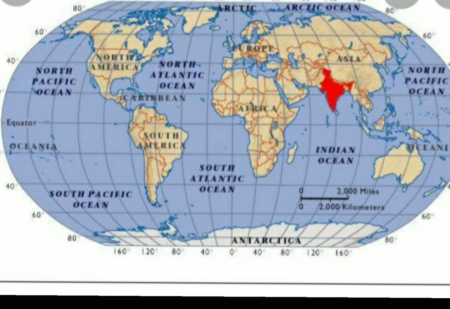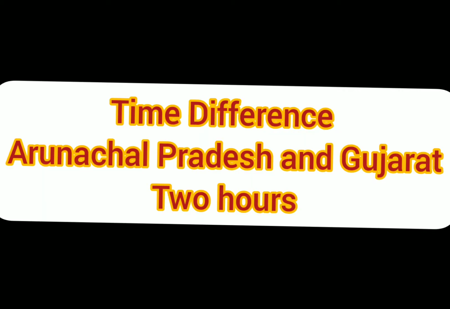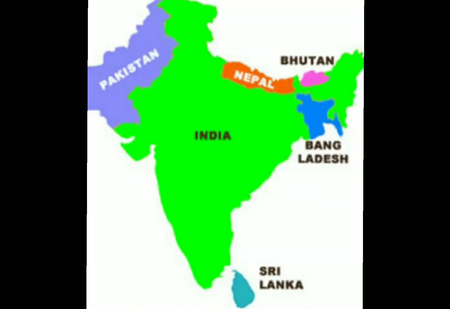So the time difference between the easternmost point of Arunachal Pradesh and the westernmost point of Gujarat is almost 2 hours.